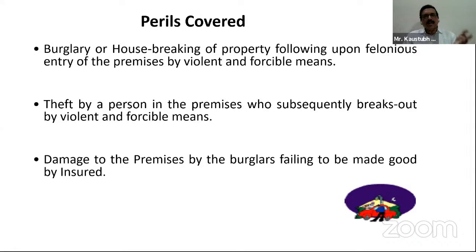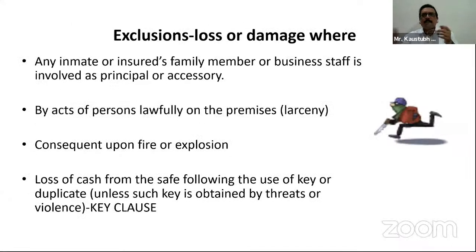As we all know, there has to be violent and forcible entry or exit. There has to be certain violent and forcible means wherein the burglary will come into the picture. The damage to the premises by the burglar may occur and we can cover it under the perils covered.